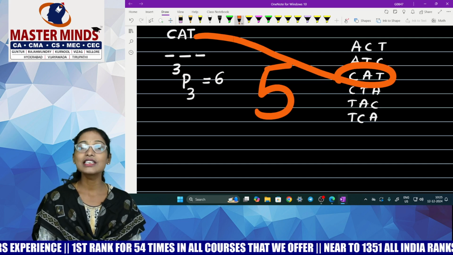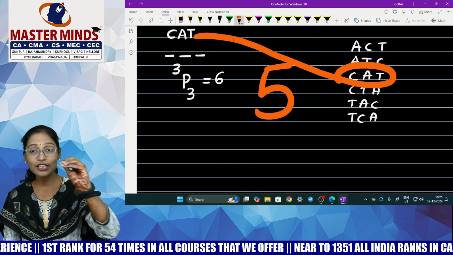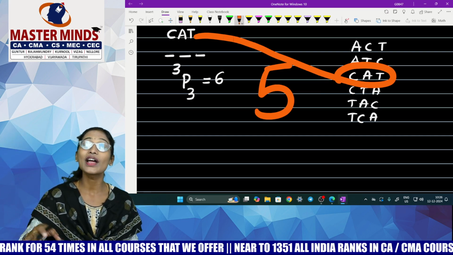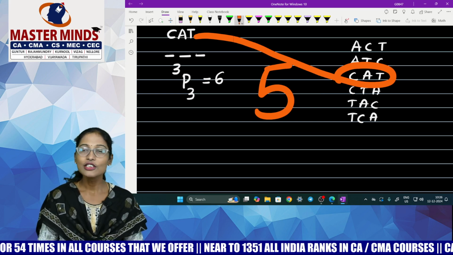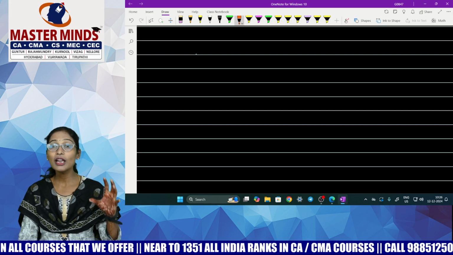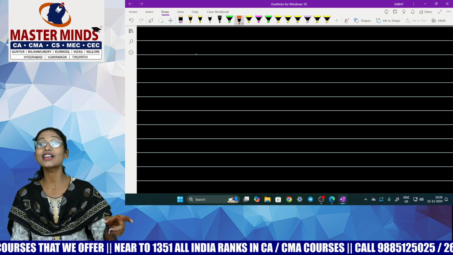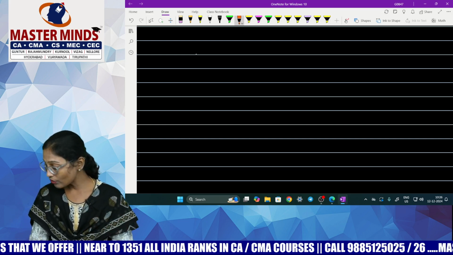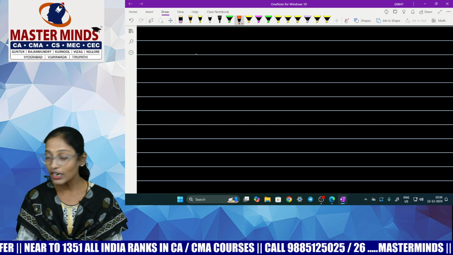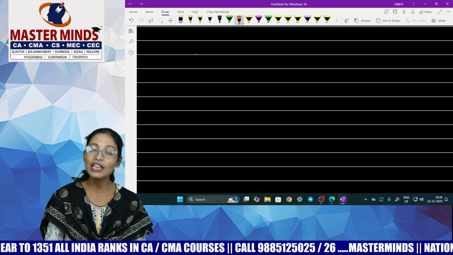Since by arranging all the letters of the word cat, you're getting cat again, that one is not to be counted, it is remaining. So not that every rearrangement gives you -1. If in the process of arranging you get the same word, eliminate that word. You don't need that word, you need all the words other than that word.